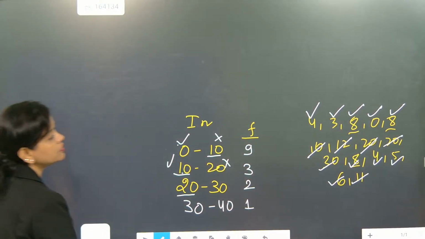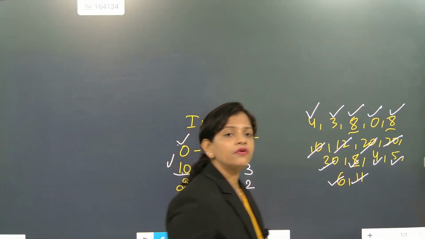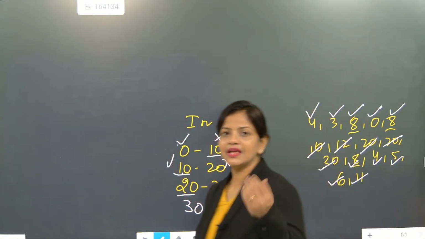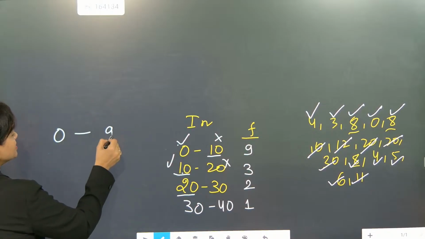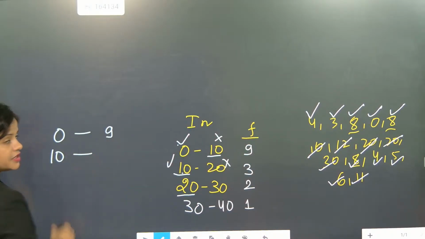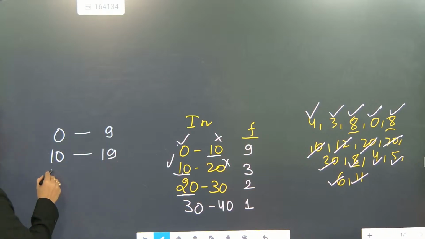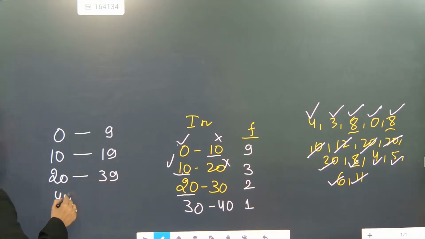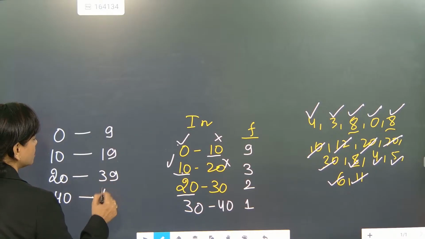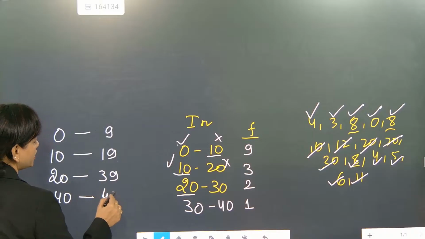Whenever there is an inclusive system, it will not have connections. Understood? Most of the time confusion is coming. Here 9 is written, then from here 10 is written. Now here 10 to 19 will be there. Now again 20 to 39 will be there. Now 40 to 49. So 0 to 9, 10 to 19, 20 to 39, then 40 to 49.